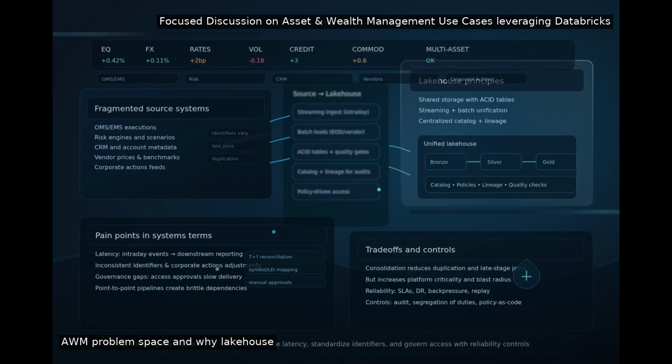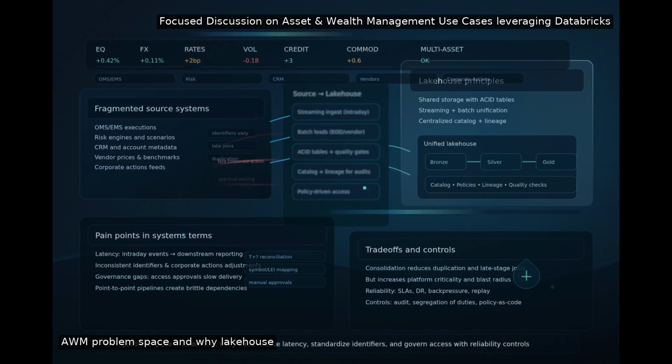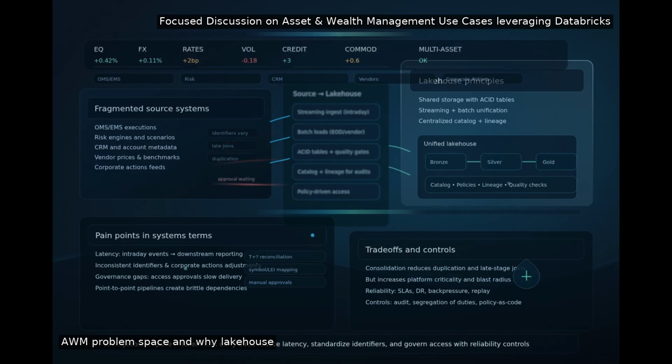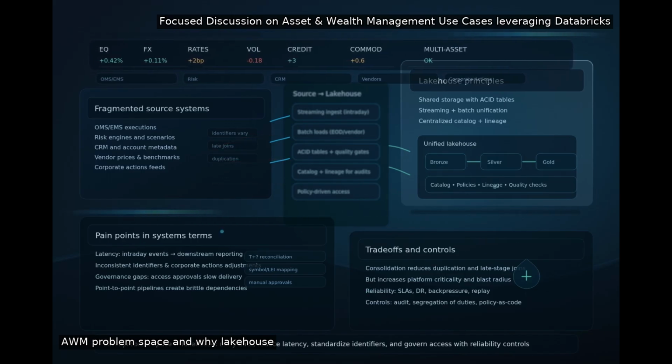What makes asset and wealth management data and analytics uniquely hard, and why does a Lakehouse approach fit? AWM blends multi-asset data, high-volume market ticks, reference data, positions, and client info, often fragmented across warehouses, marts, and vendor feeds. That drives latency, inconsistent definitions, and brittle governance.